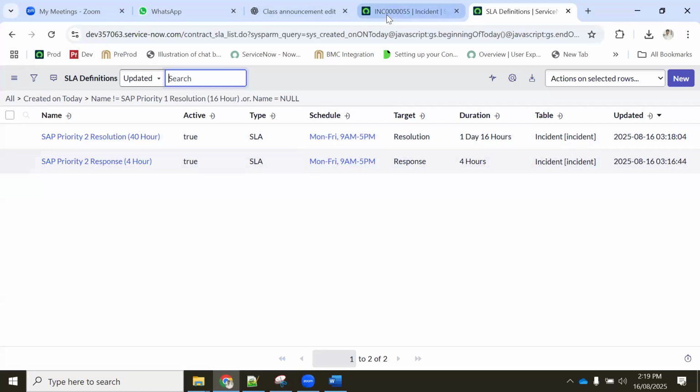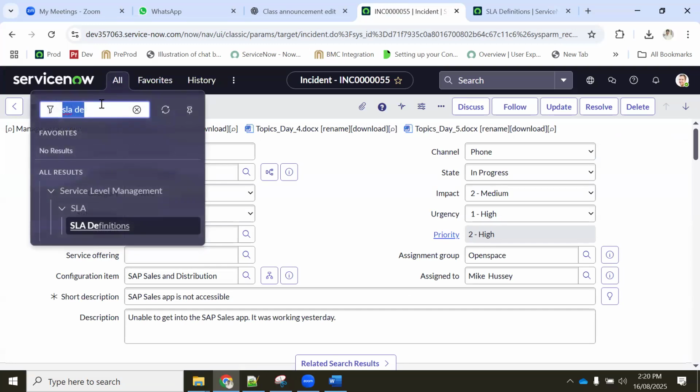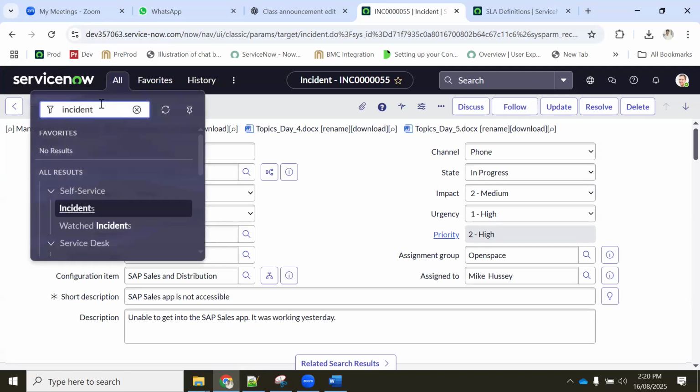Correct? So let's create. Can you go for mute, somebody who's talking, please? Anjaya, can you go for mute? Okay. I already muted Anna. Okay. No problem.